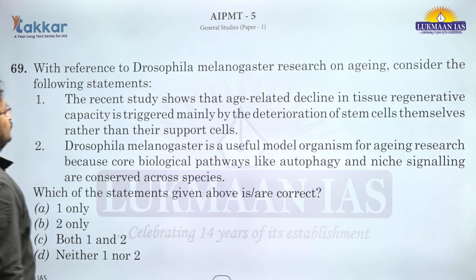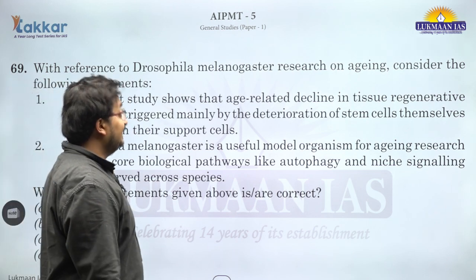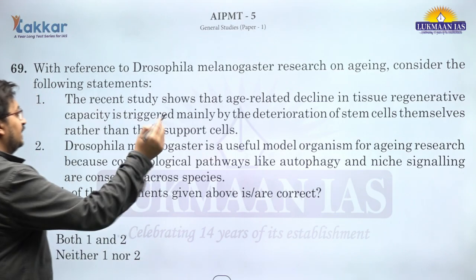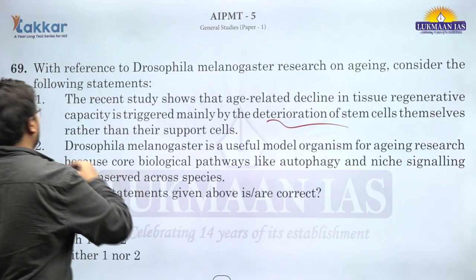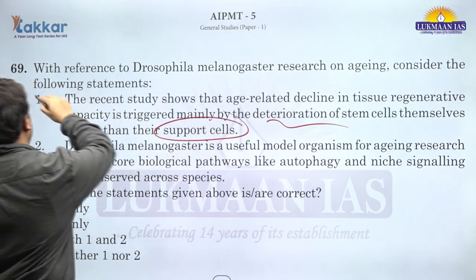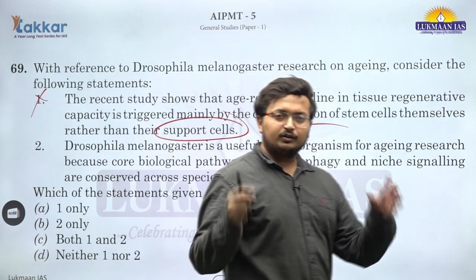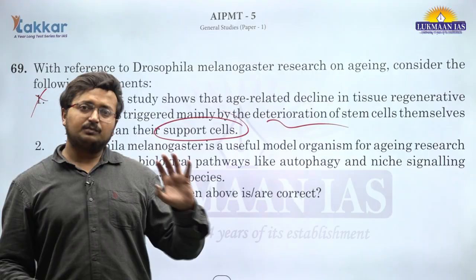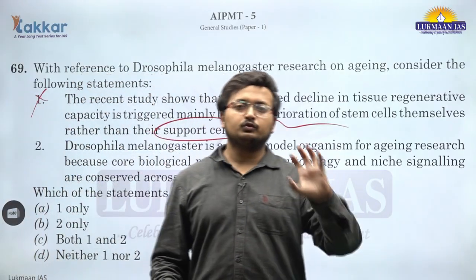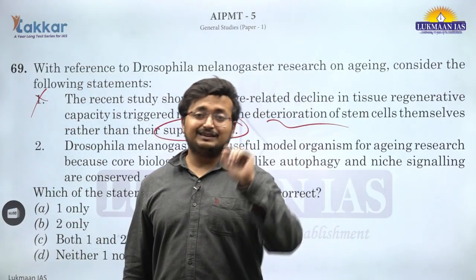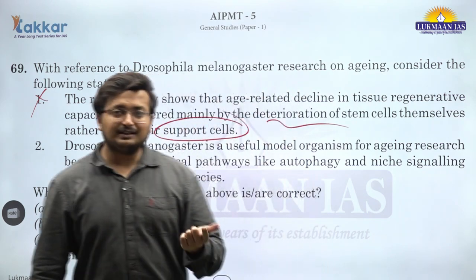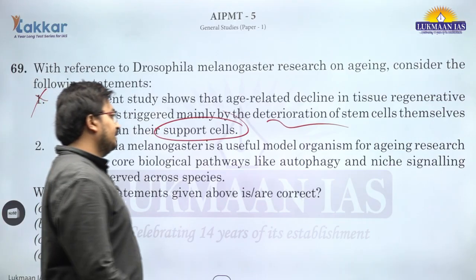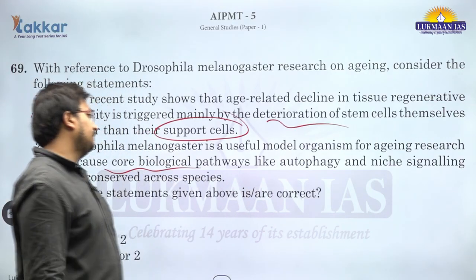Question 69, Drosophila melanogaster research on aging. The recent study shows that the age-related decline in tissue regenerative capacity is triggered mainly by the deterioration of stem cells. No, this is basically deterioration of support cells, not the stem cells. The support cells deteriorate, while stem cells keep on regenerating. The support system, which maintains tissue strength, degenerates, and that leads to aging rather than the stem cells themselves. This is incorrect.